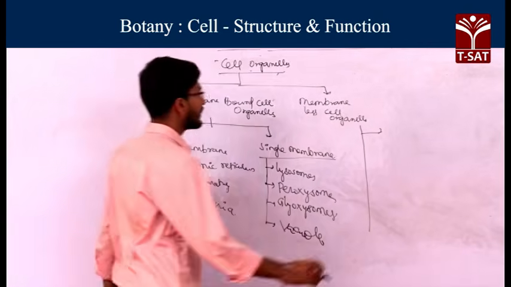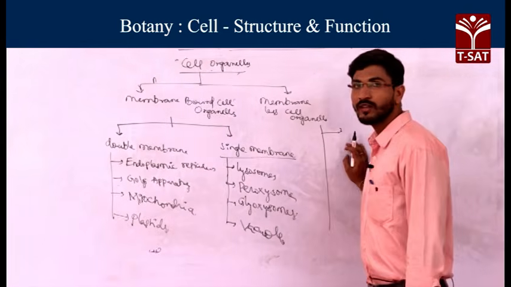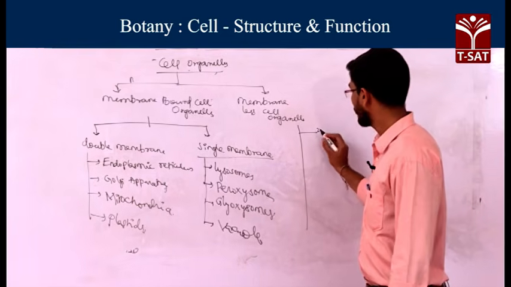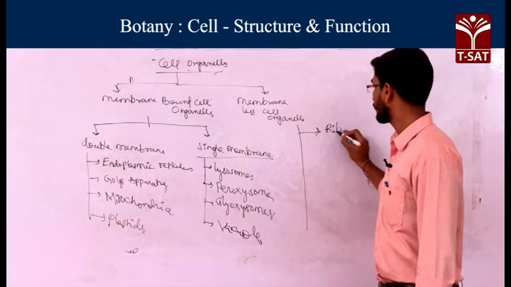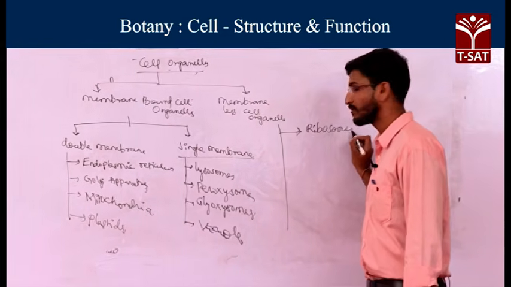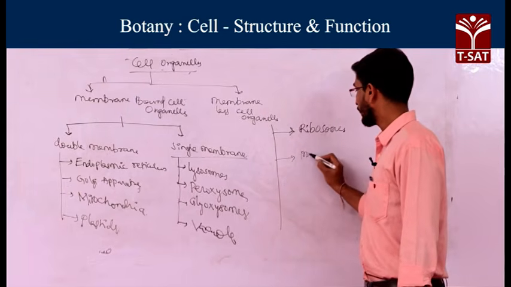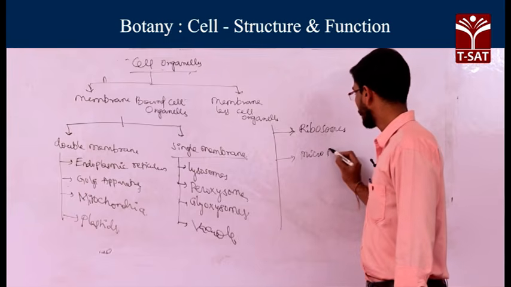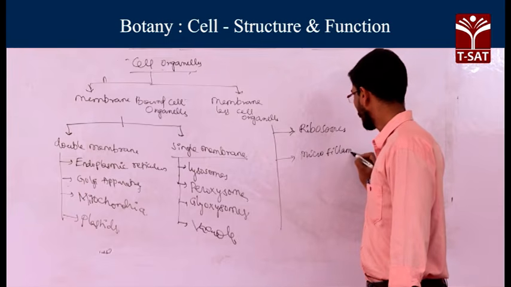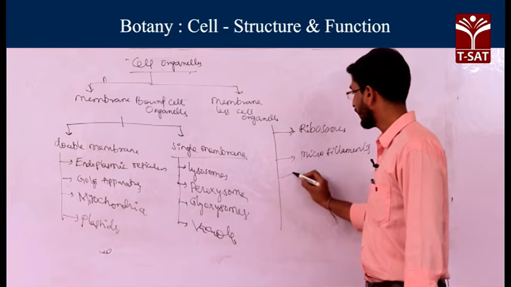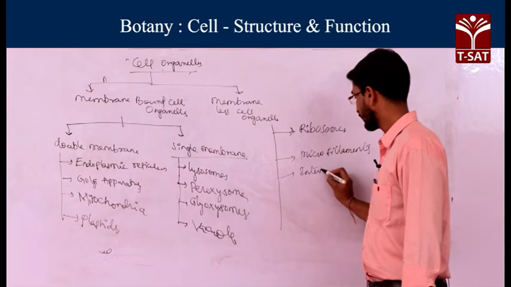So next, membraneless cell organelles. What are the membraneless cell organelles? Ribosomes. The next, microfilaments and intermediate filaments.